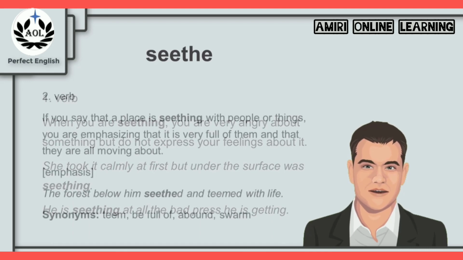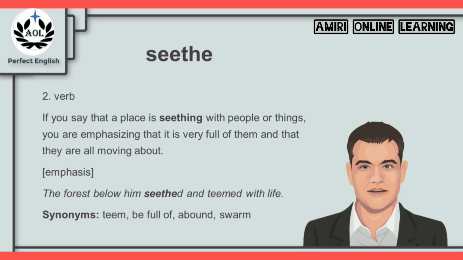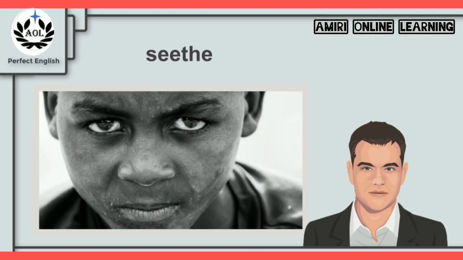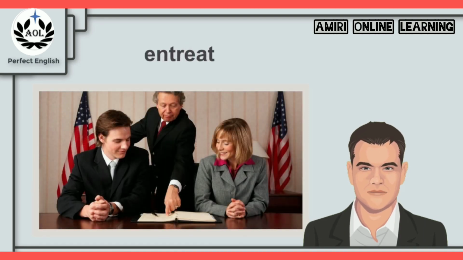And seethe can also be used in a different context. If you say that a place is seething with people or things, you are emphasizing that it is very full of them and that they are all moving about. For example, the forest below him seethed and teemed with life. And synonyms for seethe in this context are the words teem, be full of, abound, or swarm. So the next time you remember the picture of this boy, remember the word seethe and what it means. And now for the next keyword, entreat.